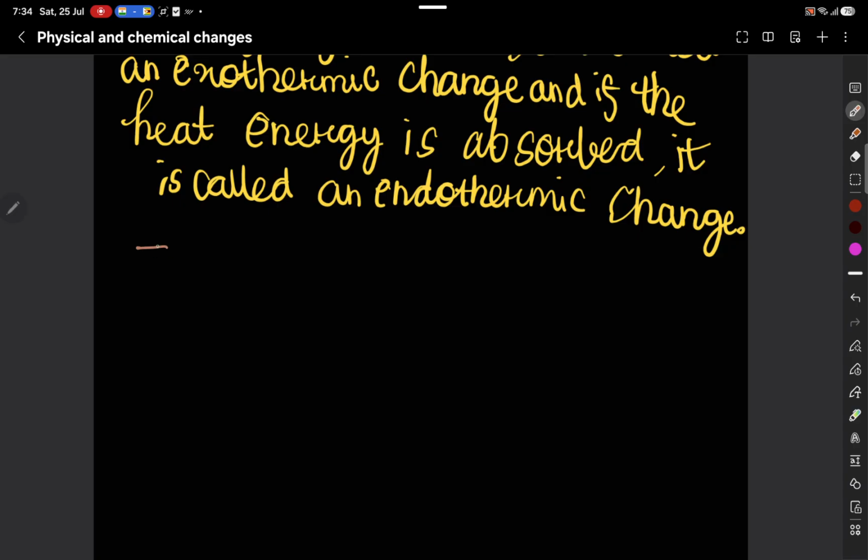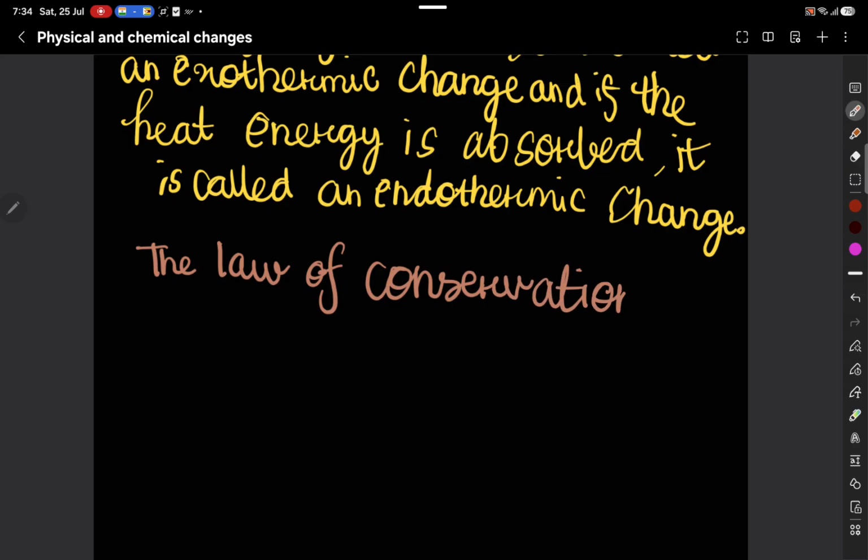Let me just write it. The law of conservation of mass. This is similar to the law of conservation of energy, which you will study in physics.